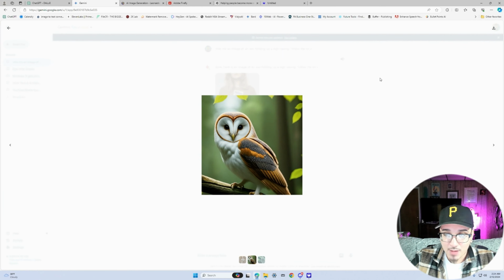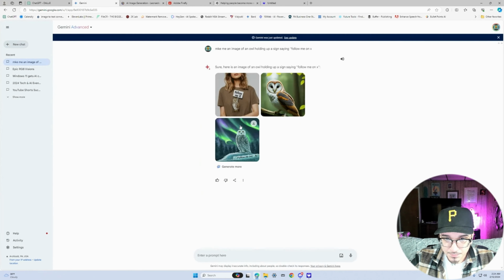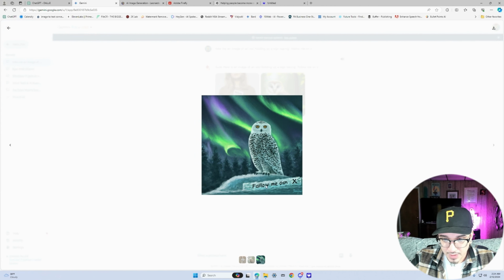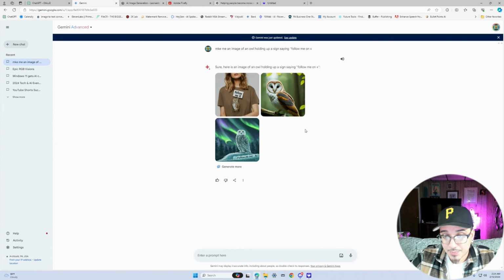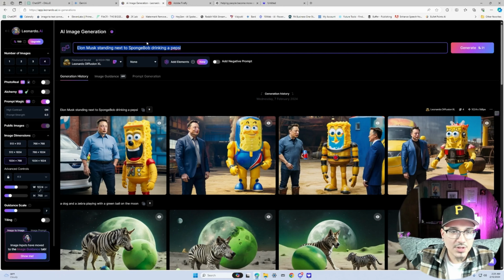Gave us a picture of an owl. And then another one that says follow me OCNX. It almost nailed it. I don't know why it tried to put a C there, but it almost nailed that one. If it would have actually got that one right, that would have been a really good image. But it didn't. So I'll have to give Image Gen 2 a 6.5 because it's not giving me gibberish, but it didn't give me the exact letters that I wanted. So let's head over to Leonardo and see what it gives us.